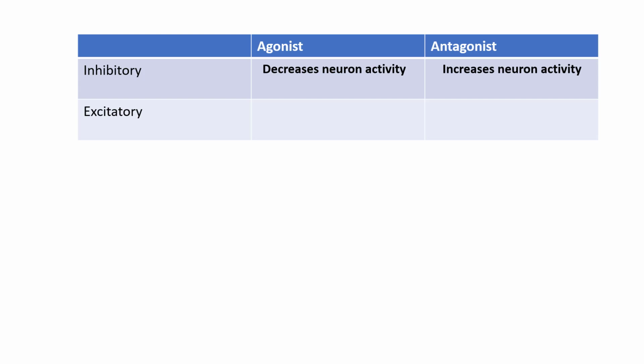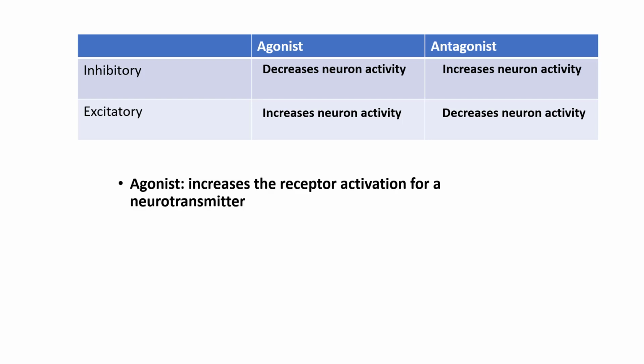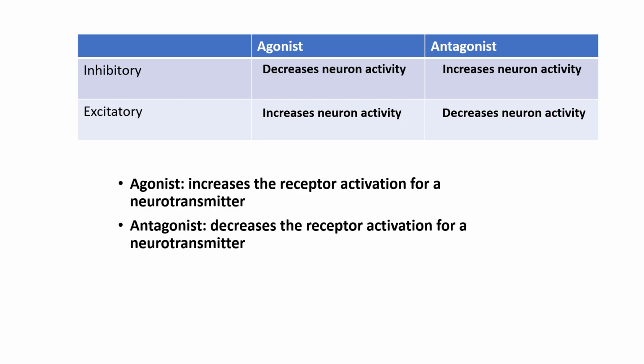An excitatory neurotransmitter, however: an agonist increases the effect, thus increasing neuronal activity. The antagonist decreases it, thus decreasing neuronal activity. So an antagonist and an agonist will either increase or decrease neuronal activity depending on what the neurotransmitter's effect was, right? So you have to keep in account: is the neurotransmitter inhibitory or excitatory? Is the drug an agonist or an antagonist?